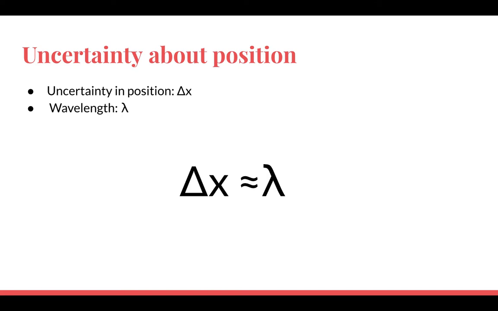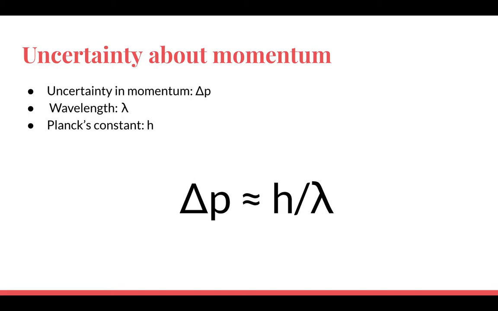Because an electron acts as a wave, the electron's position will be spread out if its location is measured multiple times. This means that the value of delta x, or the uncertainty of the electron's position, is approximately equal to the wavelength of the particle.